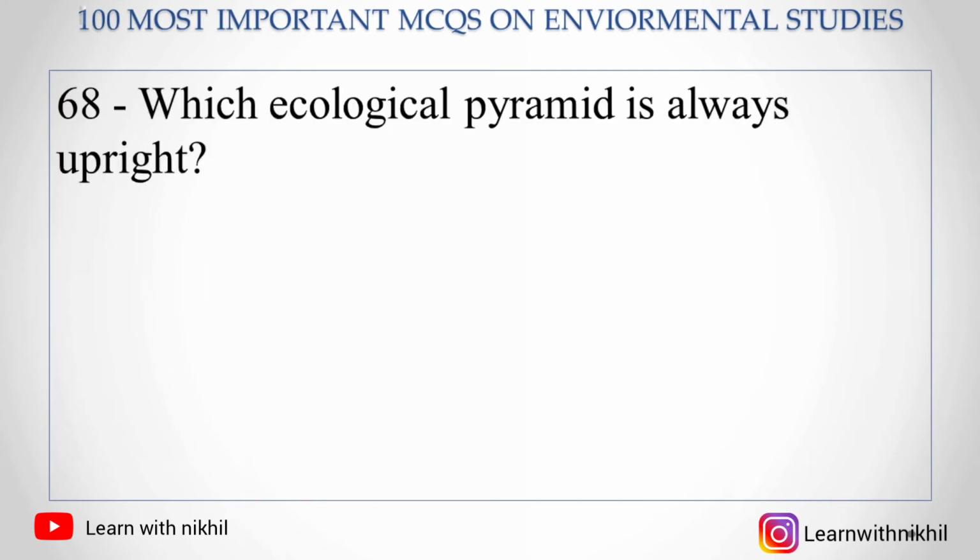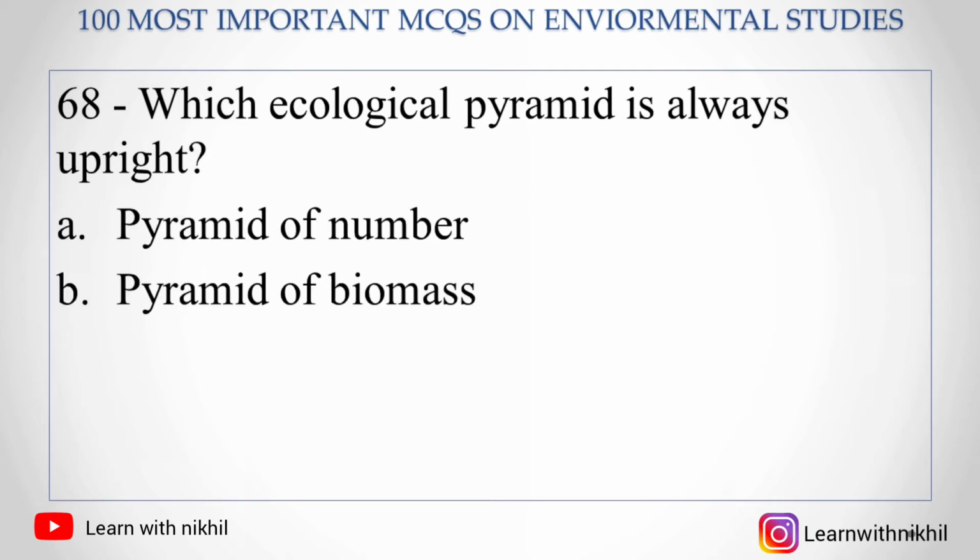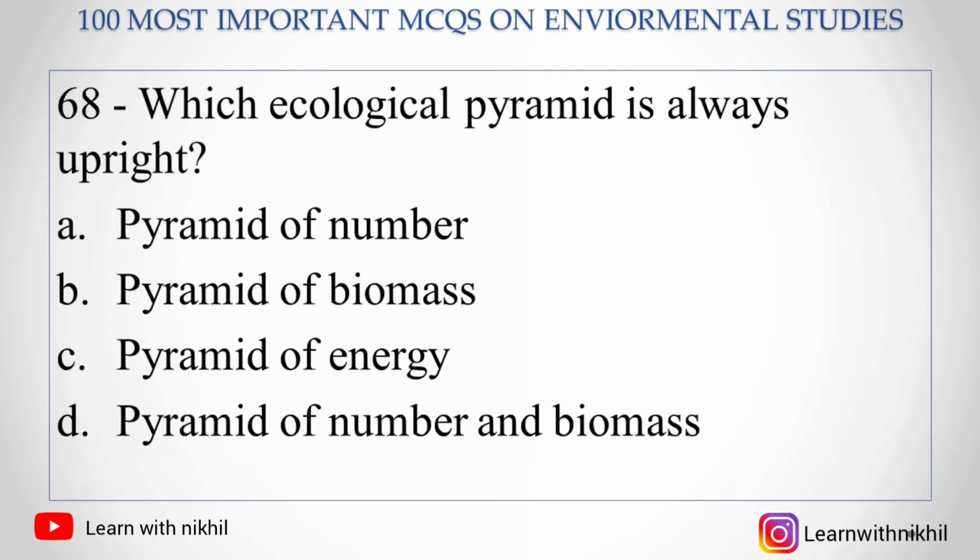Next, 68. Which ecological pyramid is always upright? A. Pyramid of number, B. Pyramid of biomass, C. Pyramid of energy, D. Pyramid of number and biomass. So the right answer is pyramid of energy, which is always upright.